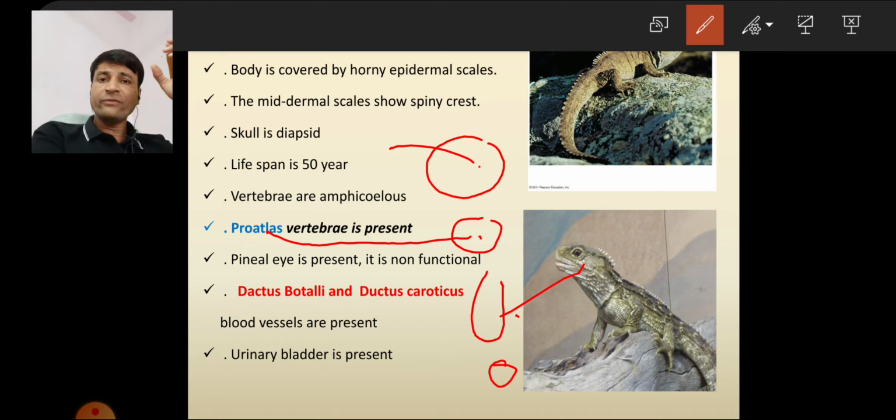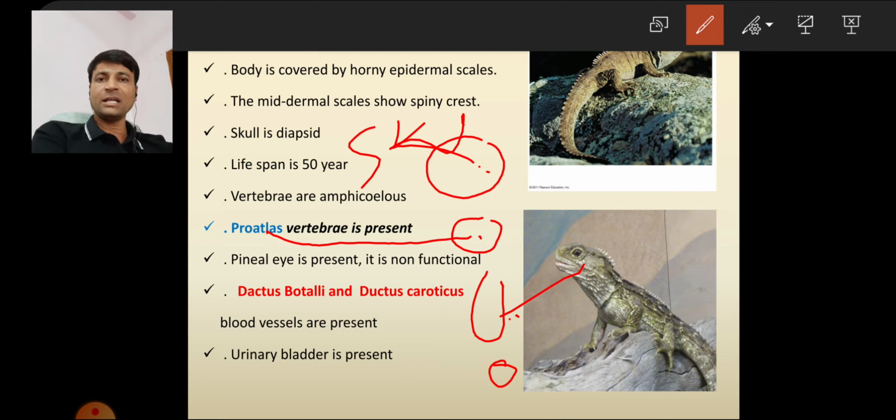What is the use of this pro-atlas? It gives independent movement to the head. The head can be rotated easily. This pro-atlas gives independent movement to the skull. So where is the pro-atlas located? It is located between the skull and atlas, and it gives independent movement to the skull.